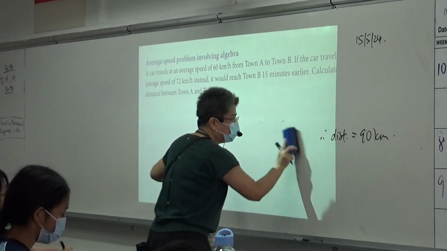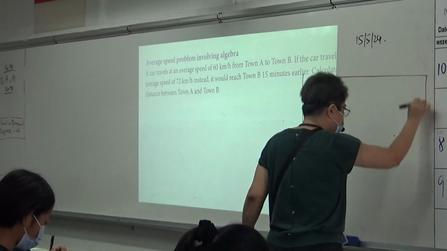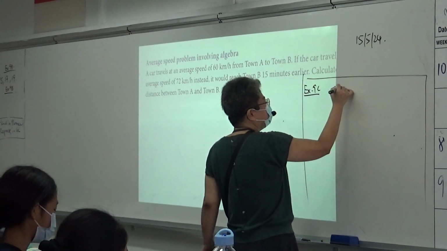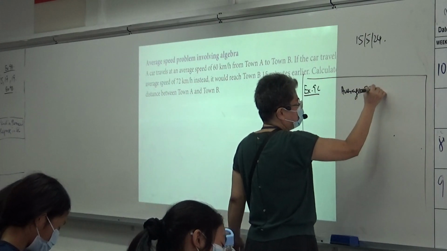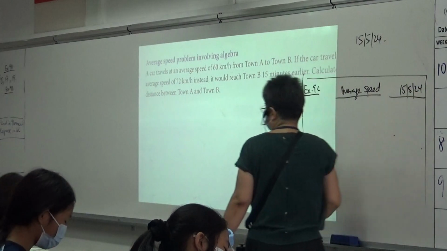I'm going to do for you exercise 9C. Average speed. Write down